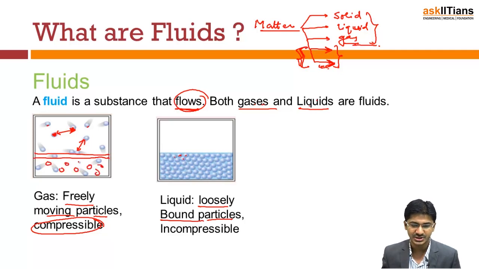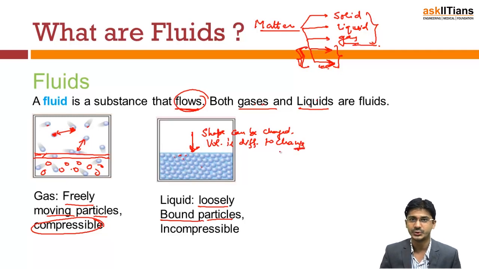Since you have compressed it, the spaces between the molecules have decreased. But while we are dealing with liquids, you can change the shape, while changing the volume is very difficult.